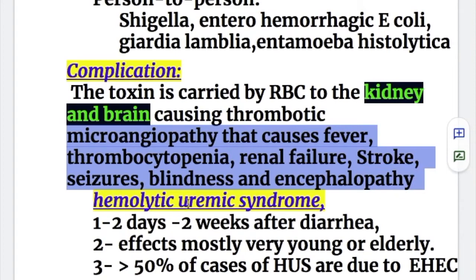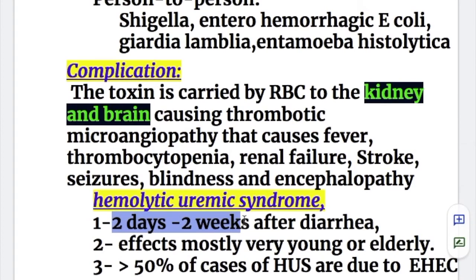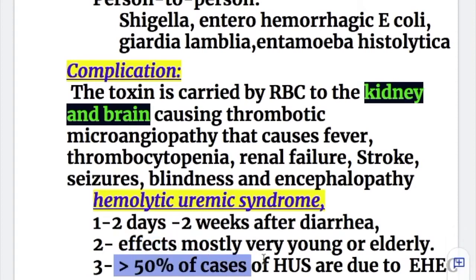So when does hemolytic uremic syndrome occur? It occurs 2 days to 2 weeks after diarrhea and affects mostly the very young or elderly. And more than 50% of cases of hemolytic uremic syndrome are due to enterohemorrhagic E. coli.